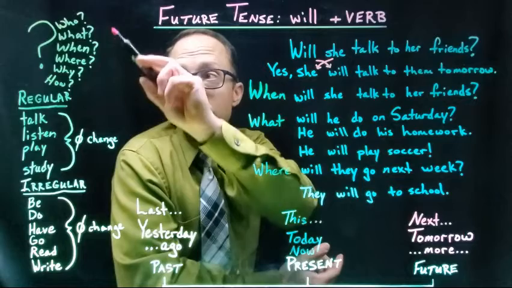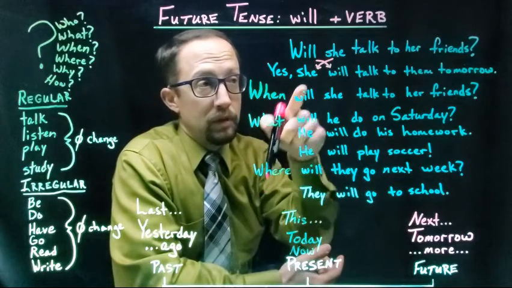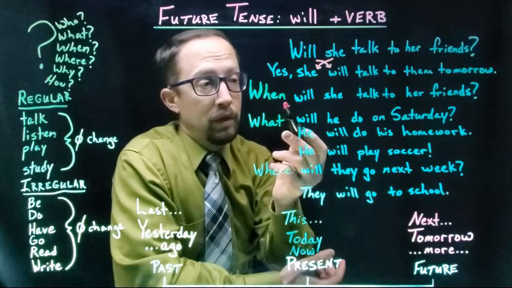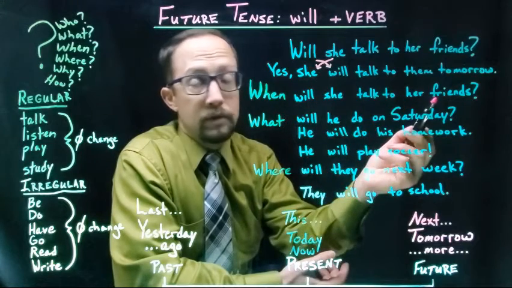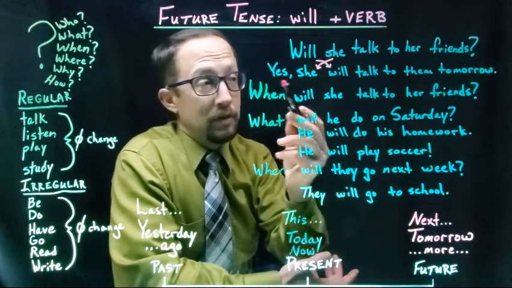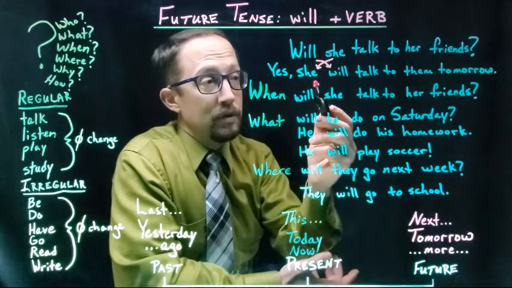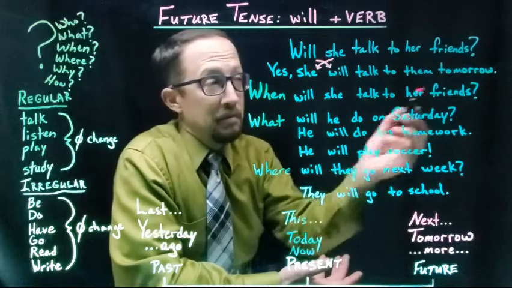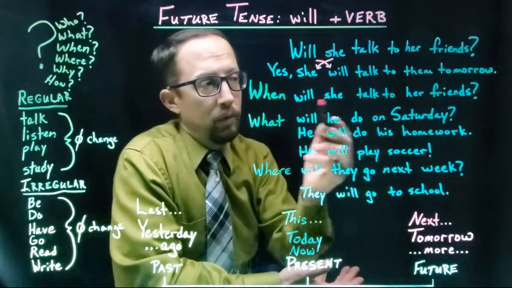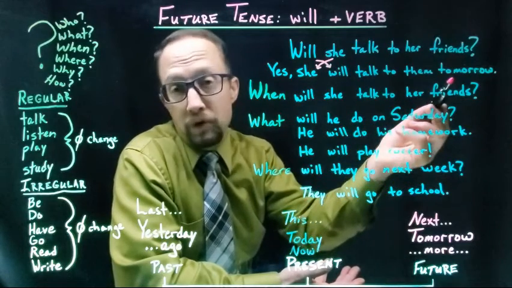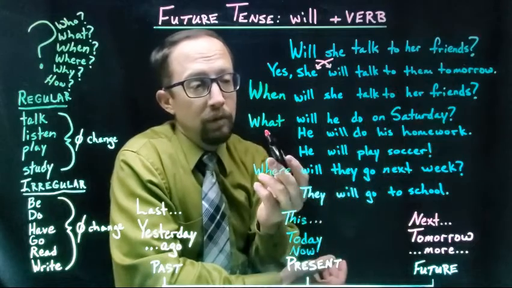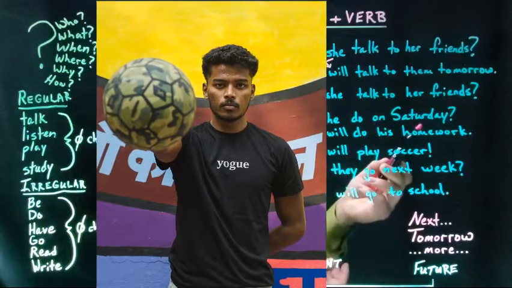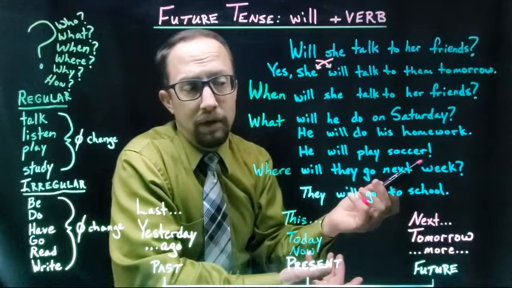So when you ask, will she talk to her friends? You can answer, yes, she will talk to them tomorrow. Remember, tomorrow is our key word for the future. Remember, you always change the order with questions and statements. You can also just answer, yes, she will. Now let's add some of the question words to our example sentence.